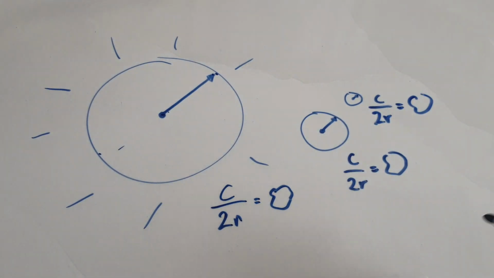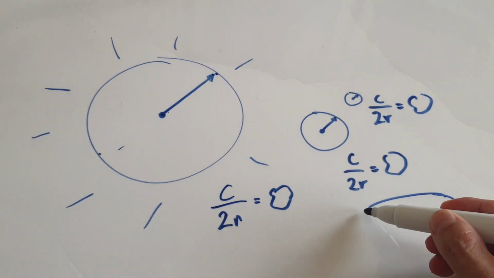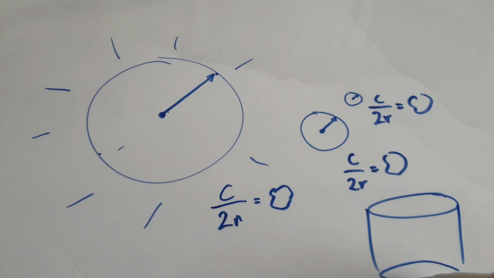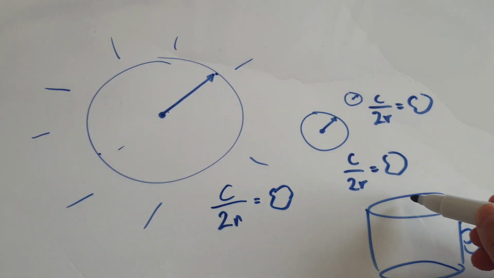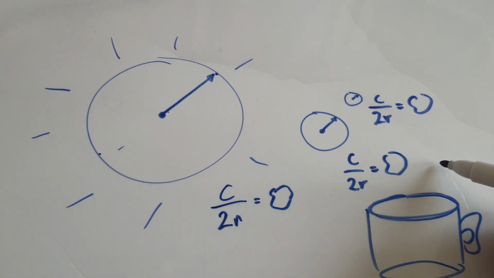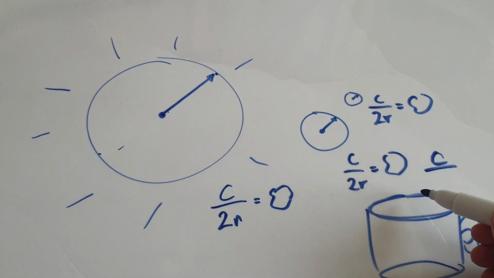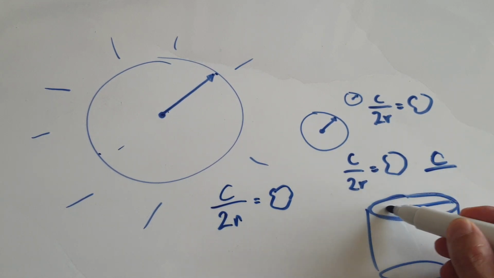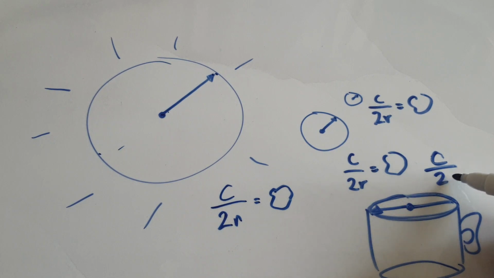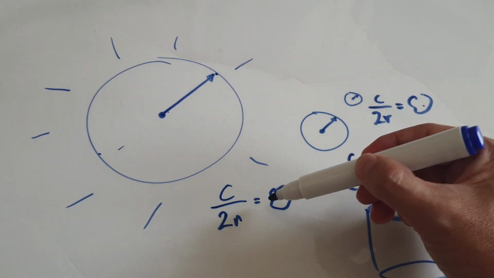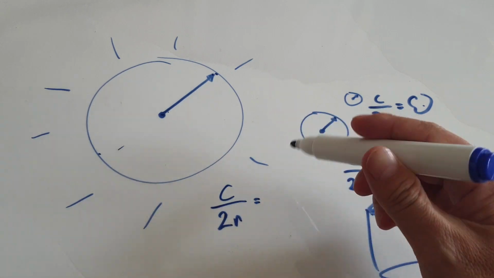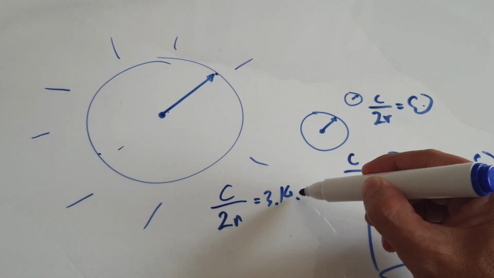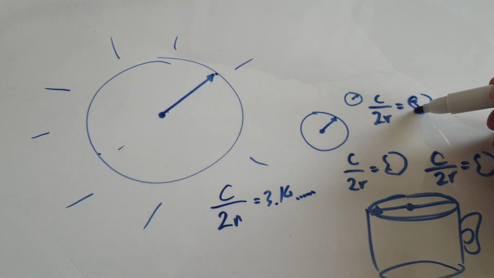No matter what circle you look at, let's say you've got a mug here. If you get the circumference of the mug, which is c, and then you divide it by 2r, which is the diameter of the mug, you're going to get this same special number. This number keeps on cropping up all the time. It turns out to be roughly 3.14 something, and it goes on forever.